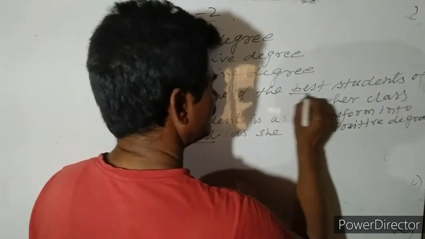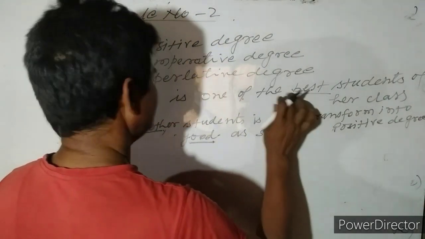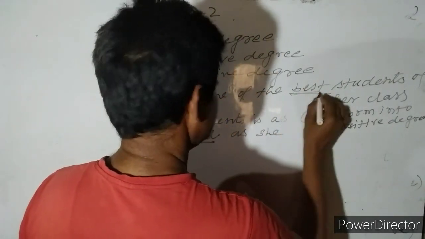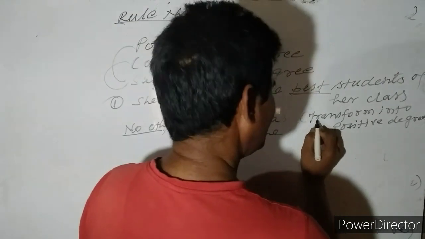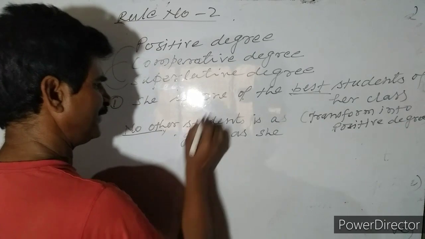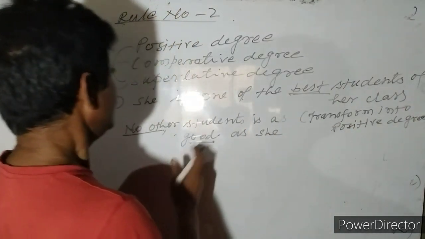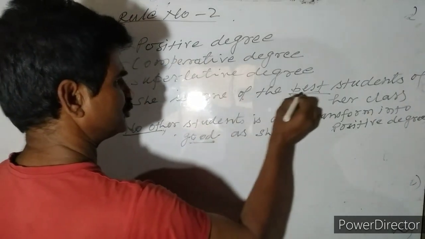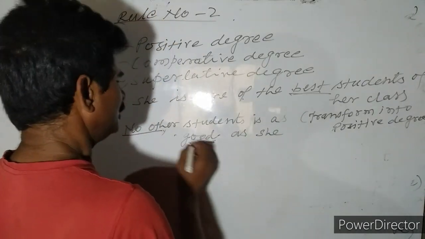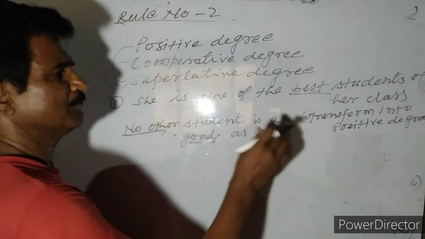As I have written here the best, so it is changed into good. The degree of the best changes into good, and I have transformed it into the positive degree. The given sentence is in superlative, and the transformation of the sentence is in the positive degree. So no other student is as good as she. It is the example of the positive degree.